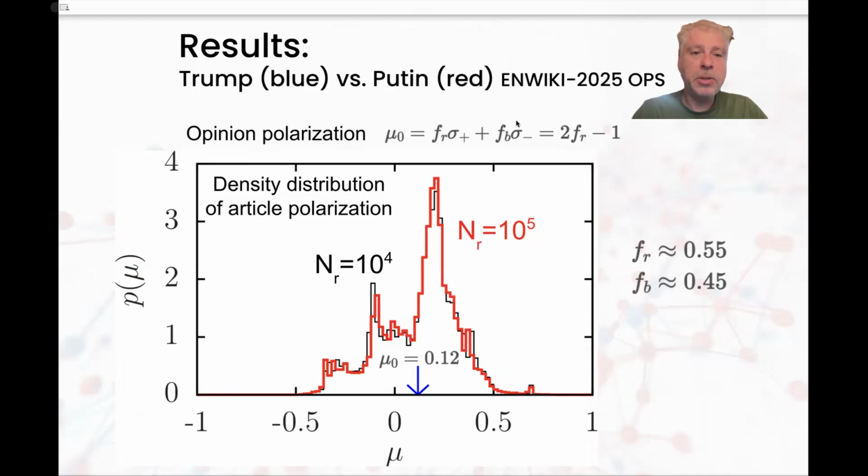In this case, Trump against Putin. We compute the opinion polarization, which in this case is for all 7 million articles. This is a histogram, and we see that most of the articles have this value, but the mean value is 0.12. Also, the mean value of polarization can be computed from the fraction of red and fraction of blue nodes. In this case, 55% are red and 45% are blue.